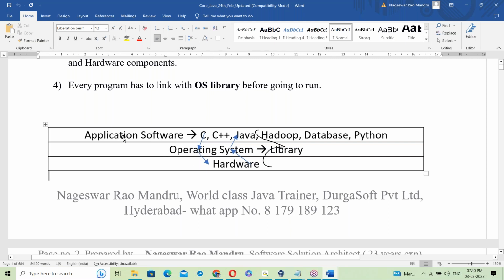On top of the OS, all the programs run, like C, C++, Java, Hadoop, and databases. So the OS is like a platform. On top of it, all are running, and it is giving the platform.